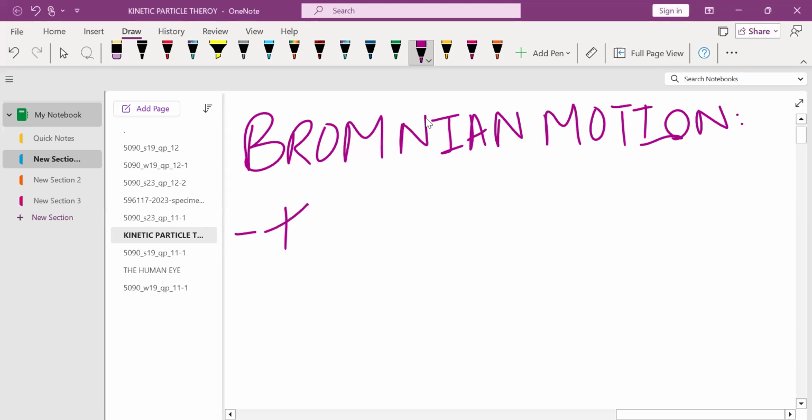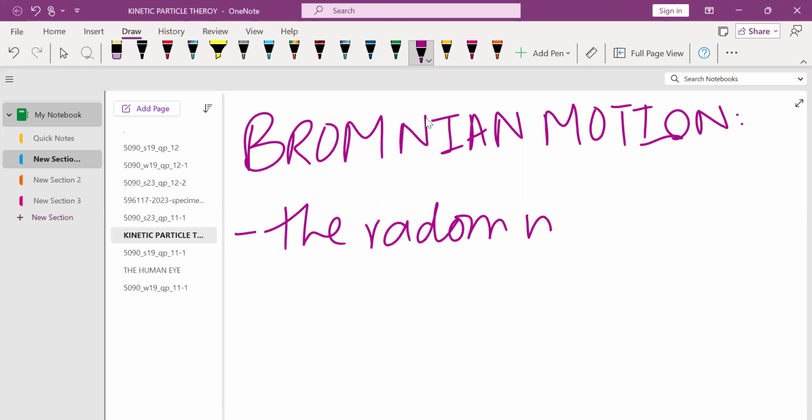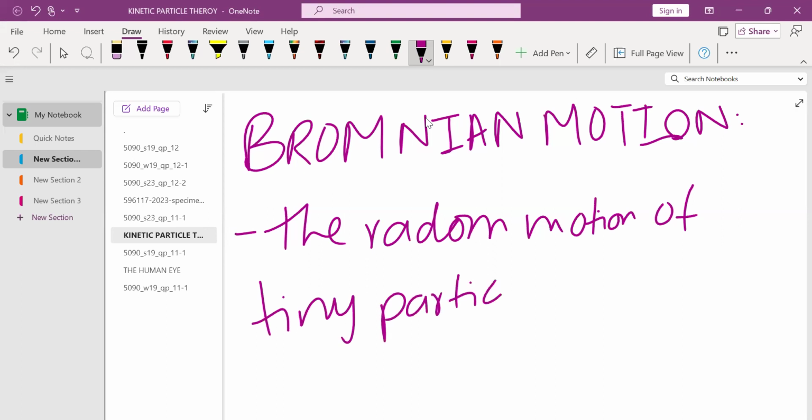The random motion of tiny particles in a fluid is known as the Brownian motion.